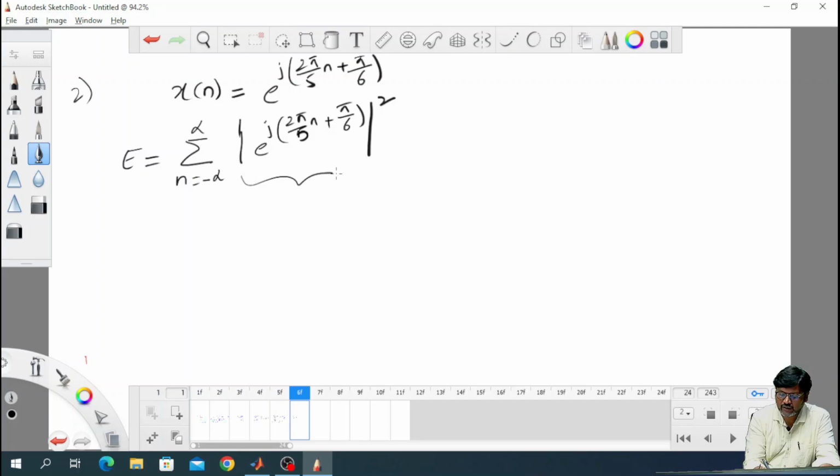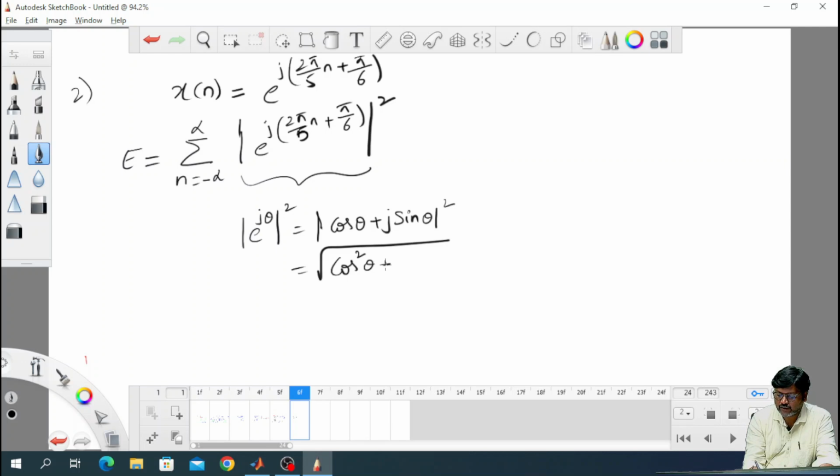So, let us see here. This function is simply in the form of e power j theta mod square. So, mod is nothing but the square root of real term square plus imaginary term square. e power j theta is nothing but cos theta plus j sin theta, whose mod is square root of cos square theta plus sin square theta. For that you are taking square. So, the value is 1.